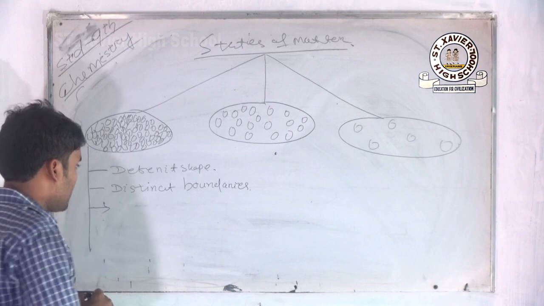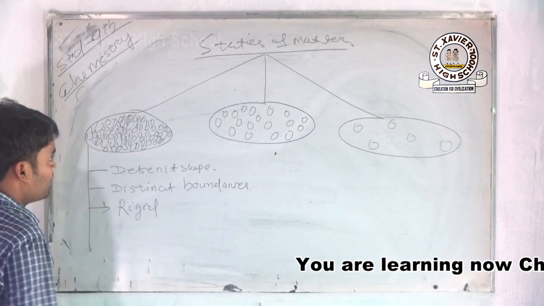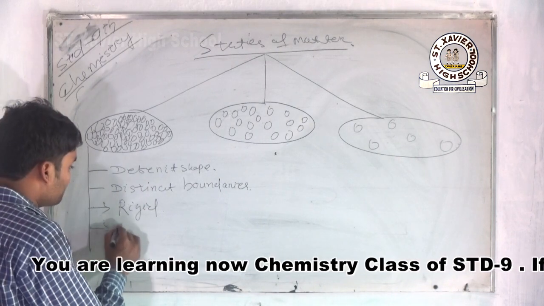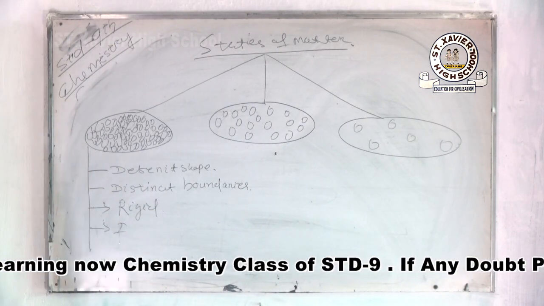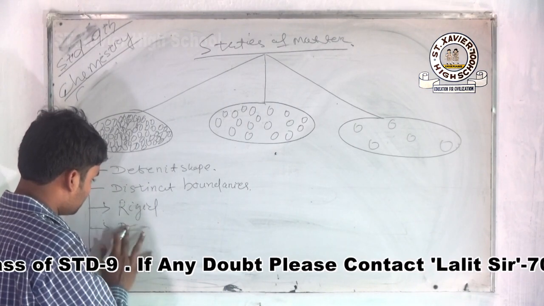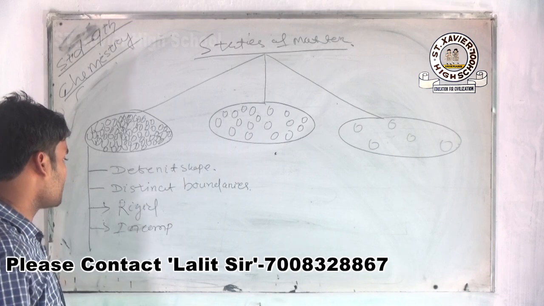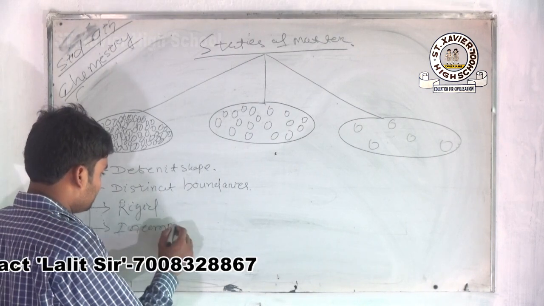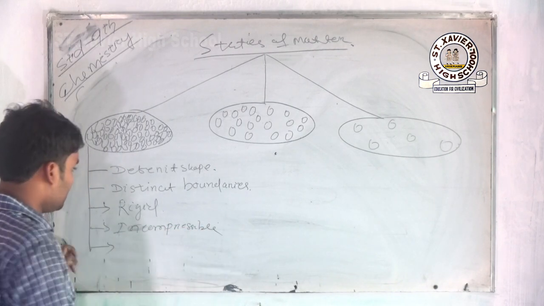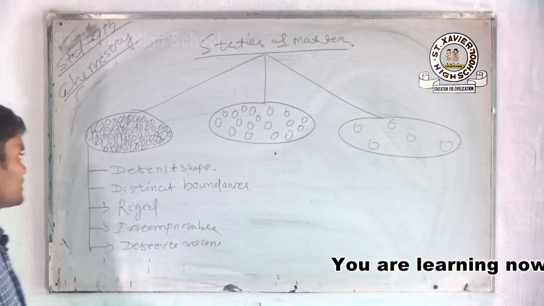Okay, and rigidity. Rigid means very strong. Basically, all solids are very strong and rigid and incompressible. When you press a solid, there is no shape change. Incompressible, and definite volume also. This question arises in your exam.